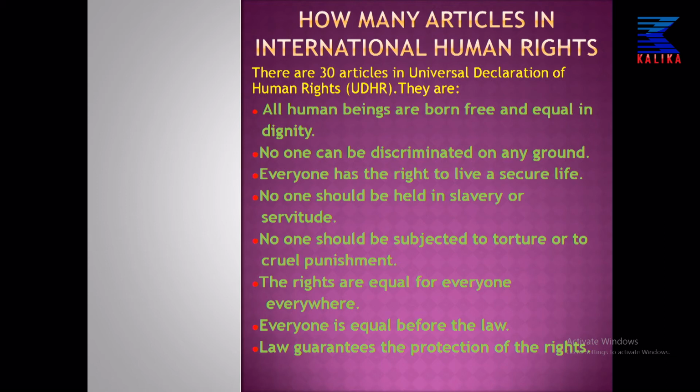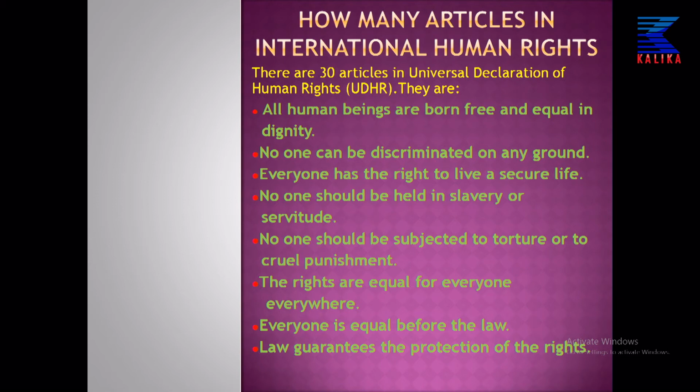Next, Article 6 says the rights are equal for everyone, everywhere. That means, as I told you, the human rights are universal in nature. Wherever you go, the rights remain the same. Wherever you go, you have rights. Nobody can snatch your right. Nobody can violate your right until you make a mistake or break the law.